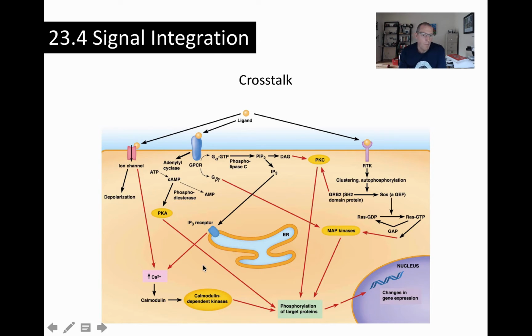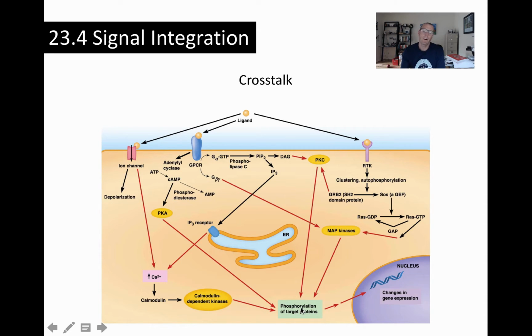We say the same thing when we've got multiple pathways affecting multiple second messengers. We've got an ion channel here, a ligand-gated ion channel, opening and modulating calcium. We've got this G protein coupled receptor here working through IP3 to modulate calcium levels. So we've got different pathways eliciting a response in different second messengers. The cell has to really work out through biochemical interactions what is the appropriate cellular response. But a lot of it comes down to these target proteins here.